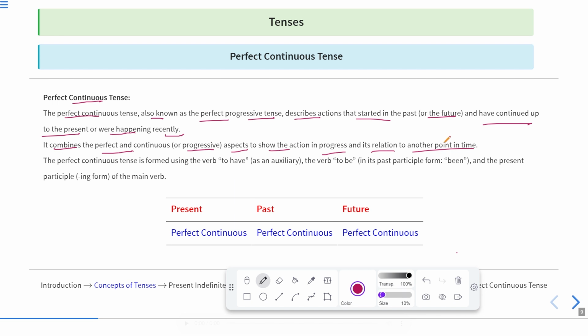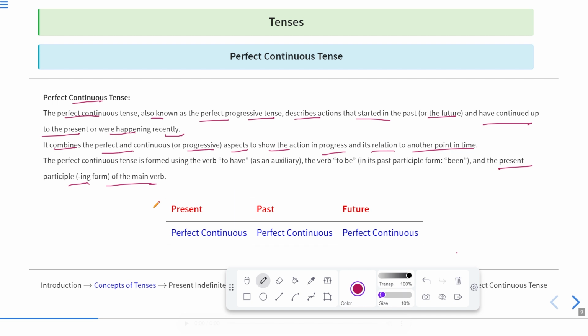The perfect continuous tense is formed using the verb to have as an auxiliary verb, to be, and the present participle, that is, the ing form of the main verb. So the perfect continuous tense shows actions which started from a particular point of time, and either they are continued right now, or they have continued up to a particular point in the past, and they will be continuing up to a particular time in the future. Okay, and the time which we cannot decide or which is not mentioned.